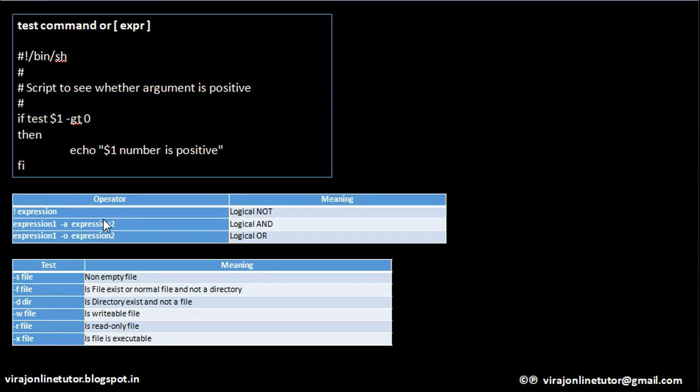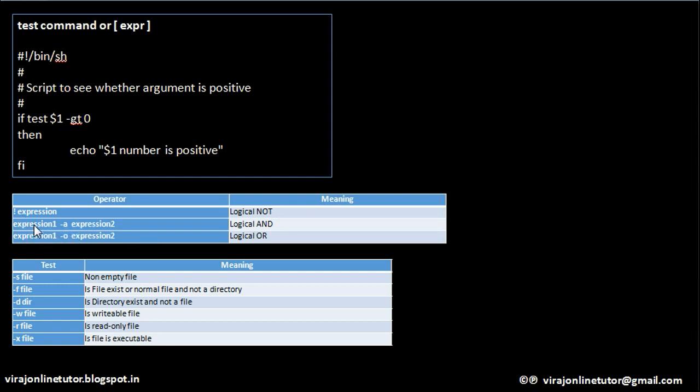What are the different operators used in this particular logical decision? One is logical NOT. If you want to do a NOT operation, use the exclamation sign, followed by the expression. For logical AND, use expression 1 -a expression 2.